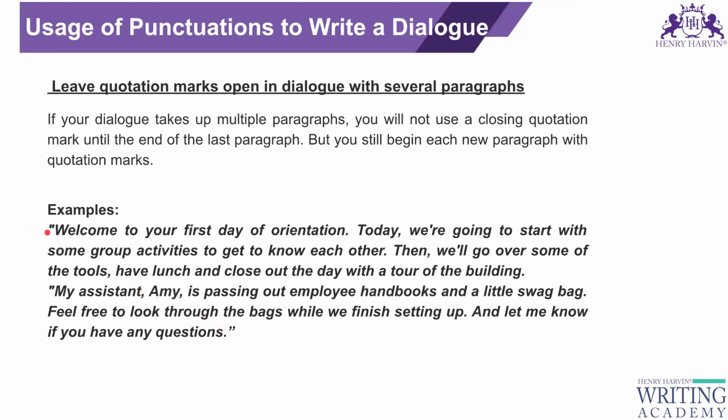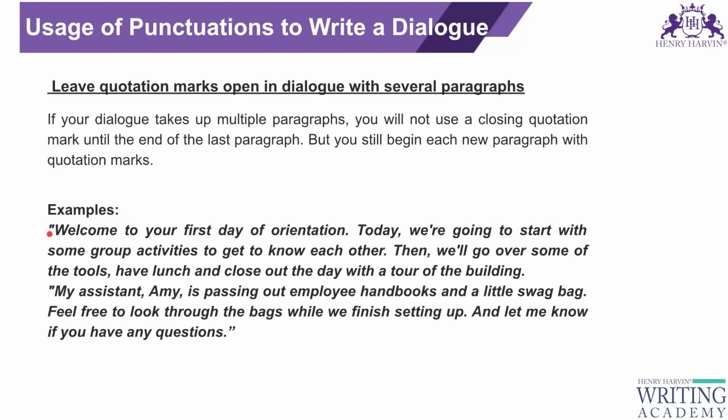So here we are going to start with the open tag. The first paragraph, they are not going to close it. Then the next paragraph will be again starting with an open tag. And then the whole thing will be closed by one closing tag. Whenever there are multiple paragraphs spoken by one person only, you will open each paragraph using the dialogue tag.